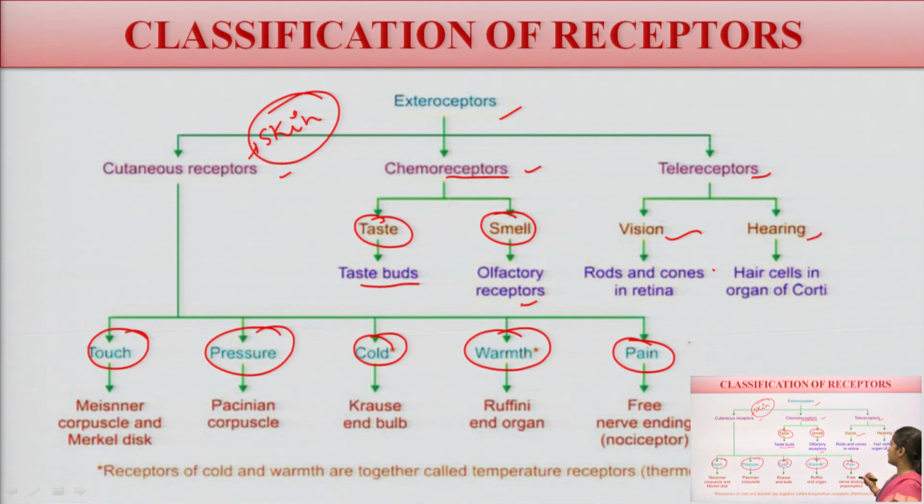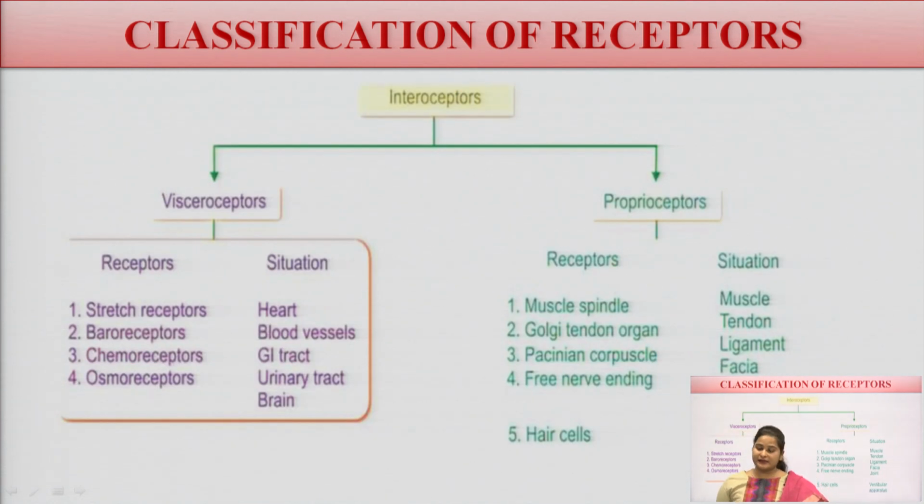Just like rods and cones in the retina, hair cells in the organ of Corti. So this is the classification of the exteroreceptors.